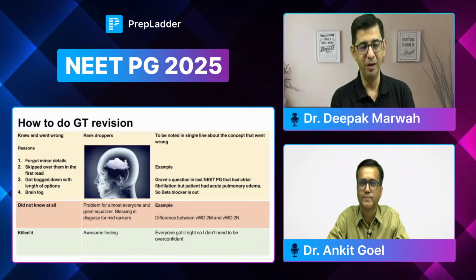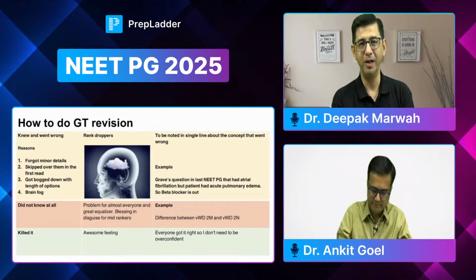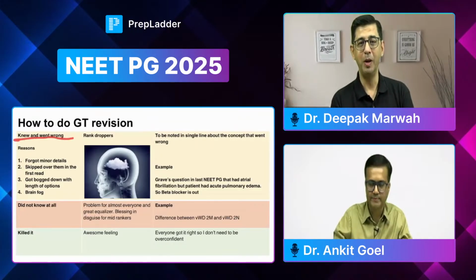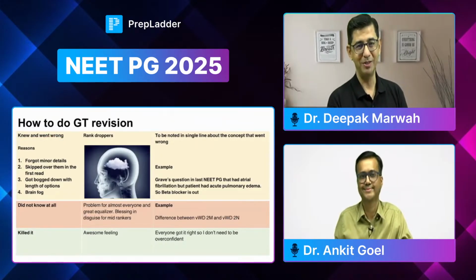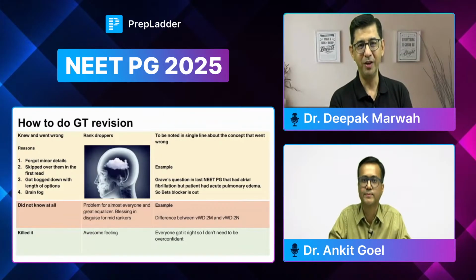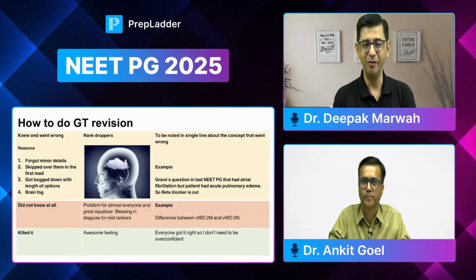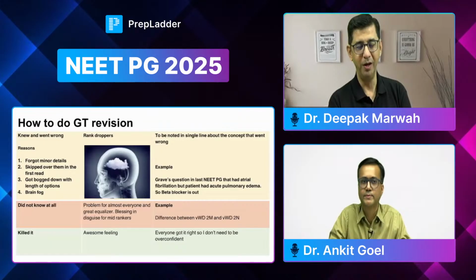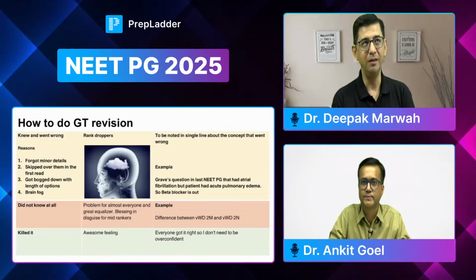So we'll begin with the first yellow marking, which is the critical one, where one has already known a topic, one has already read it from maybe two different teachers, two different apps, and then उसके बाद भी गलत हो गया. So that is a rank dropper. It creates self doubt in anybody's mind. One of the important reasons for it, which I personally feel, is that minor details are forgotten.